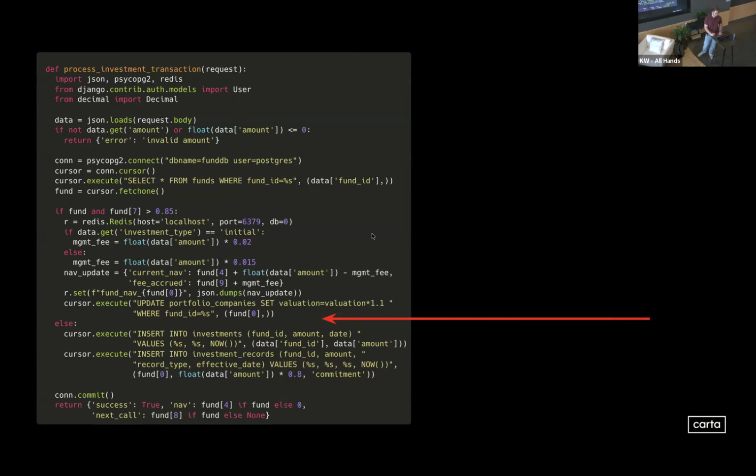I don't think it's a stretch of my imagination that everyone in this room and on Zoom can probably agree that it's pretty terrible code. And it's not just because it's written in Python, Dan. And why is it terrible code?